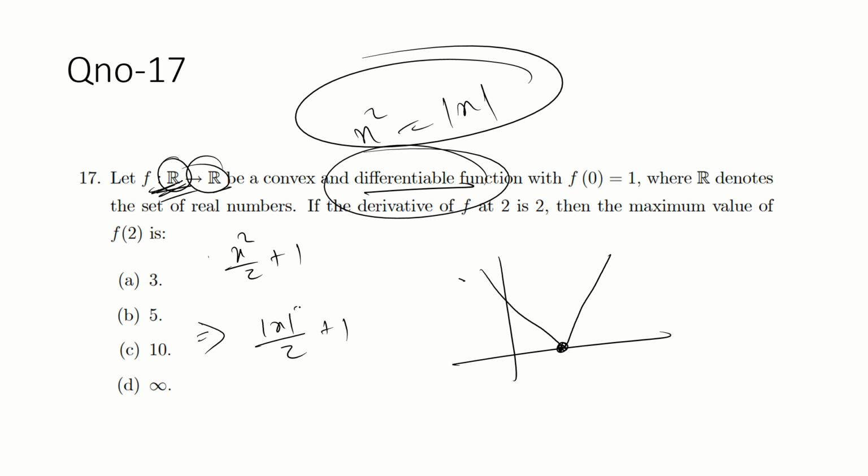It will create a kink line. If the domain is R plus, then this could be possible, because R is from positive numbers only.